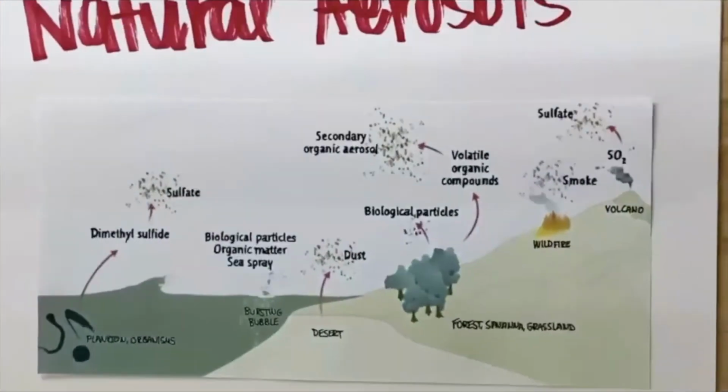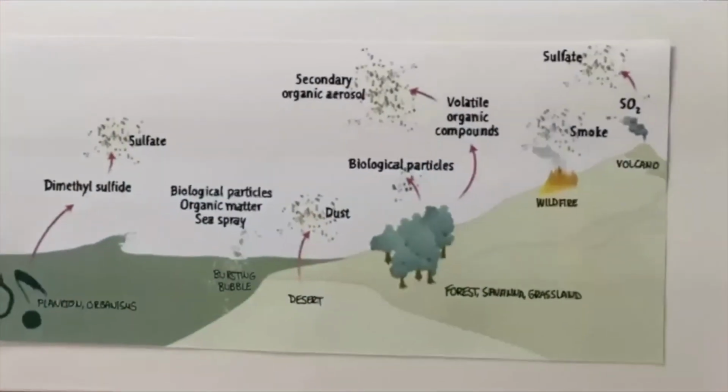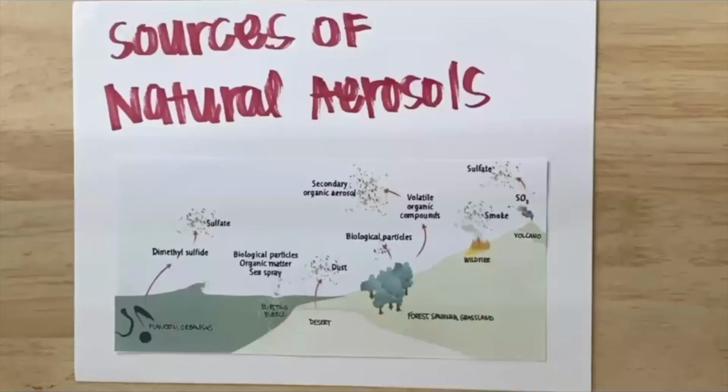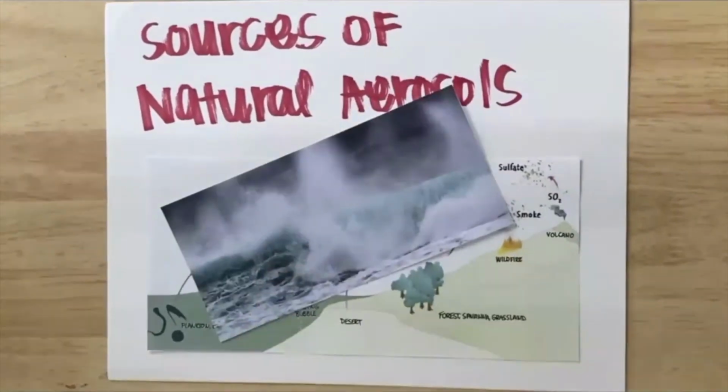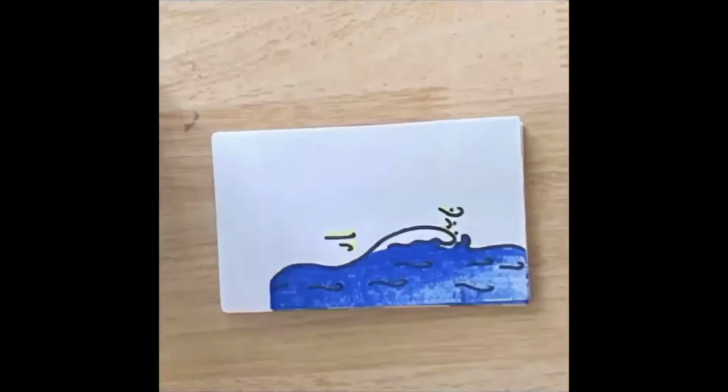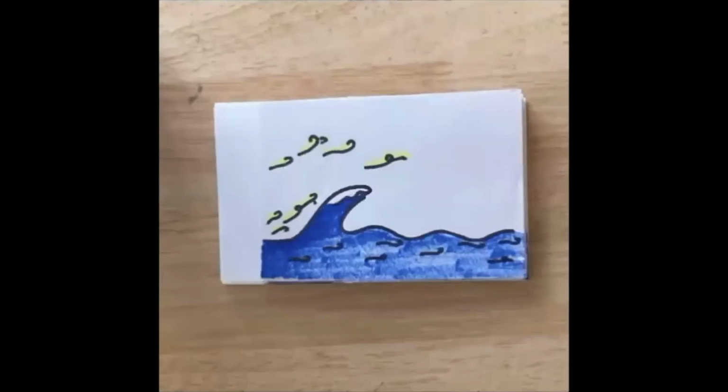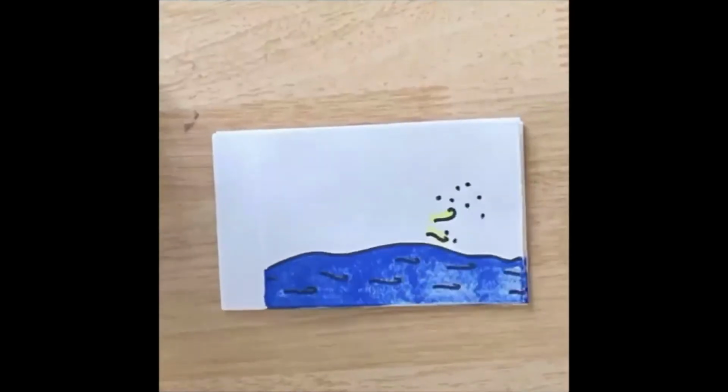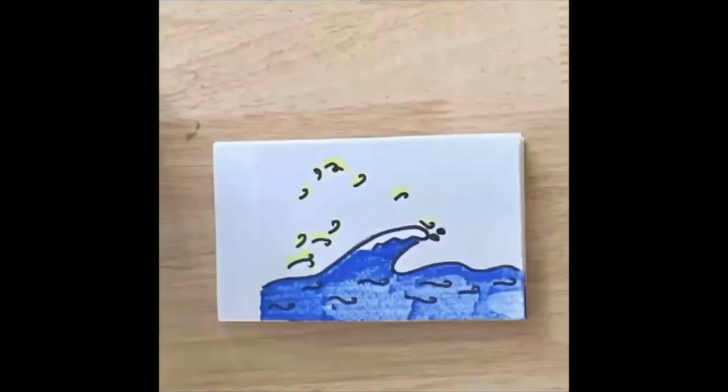Some natural sources include the ocean, forests and other vegetation, and volcanoes. Let's start by looking at the ocean. Ocean sea spray contains a complex mix of salt and microbes, which can be lofted into the atmosphere by breaking waves and wind.